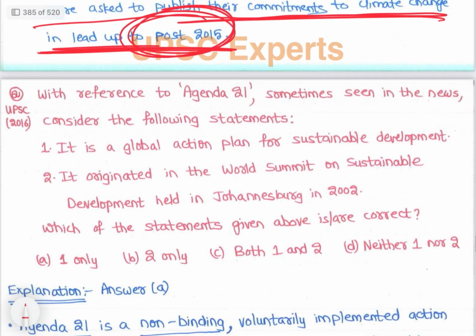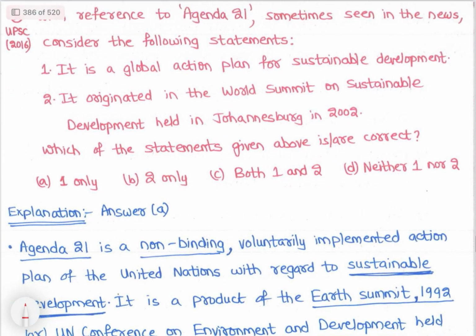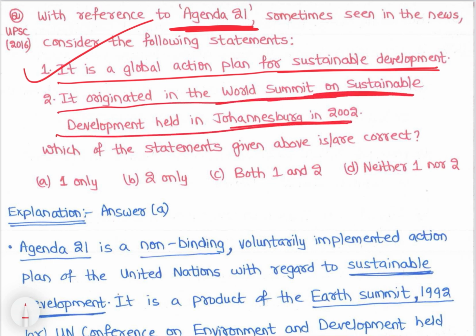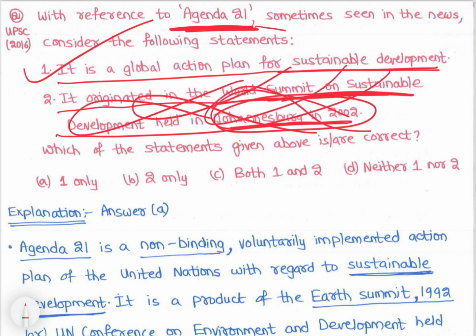So, an easy question. Now let's see the next question, with reference to Agenda 21, seen in news. Consider the following. It is a global action plan for sustainable development, as it originated at the World Summit on Sustainable Development held in Johannesburg 2002. No, where did it originate? It originated in the 1992 Earth Summit. So that is option A.